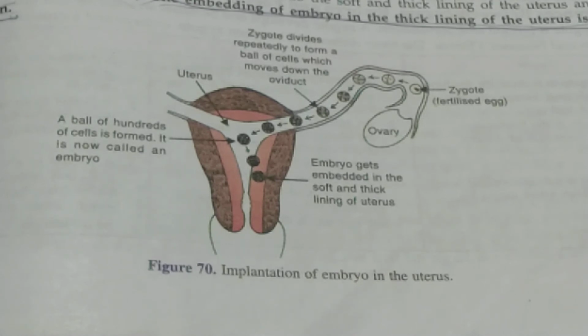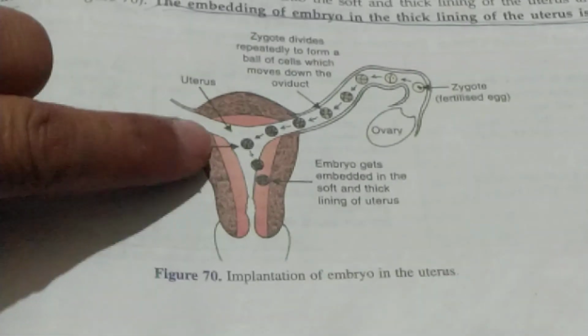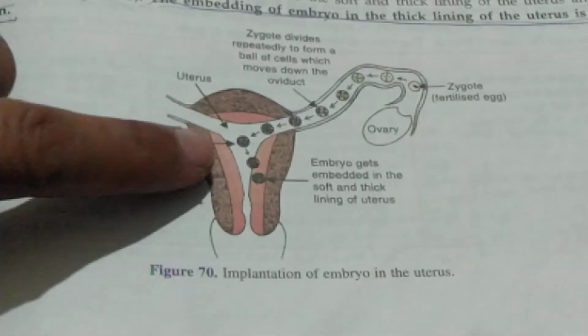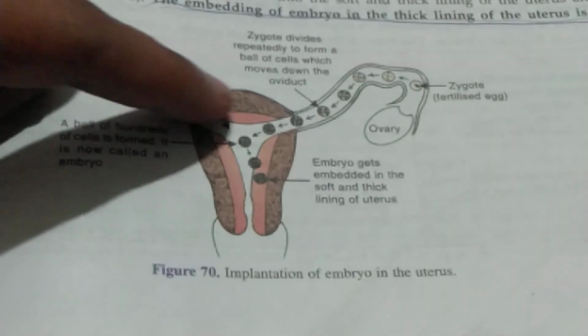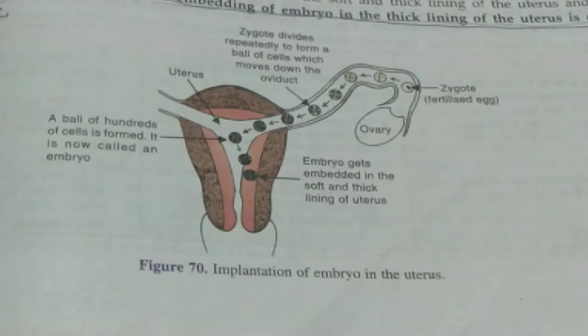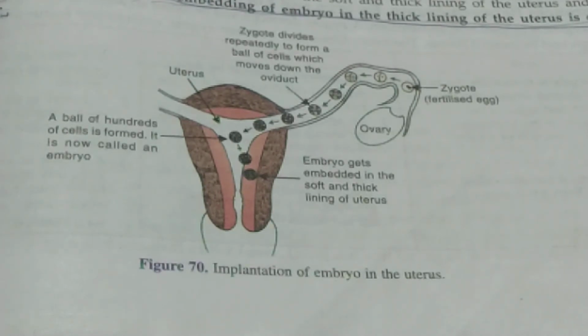Now the uterus, as it is an elastic bag, allows the implantation of the zygote because it has a thick wall. You can see here the thick wall is there, and if the implantation does not take place, this wall starts breaking due to the lack of estrogen and progesterone.